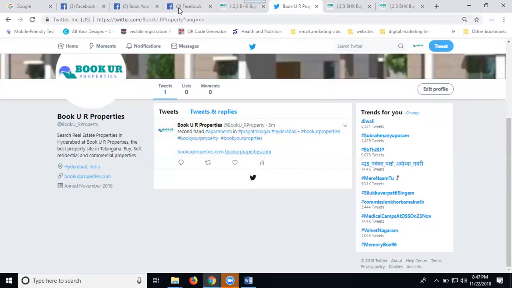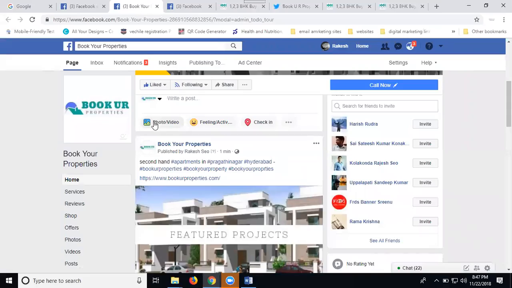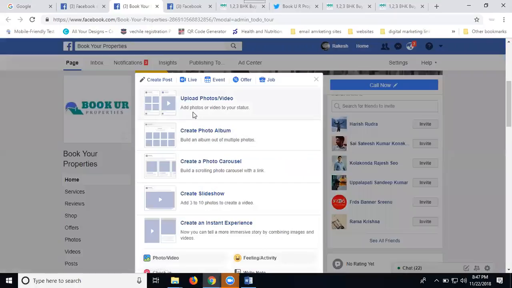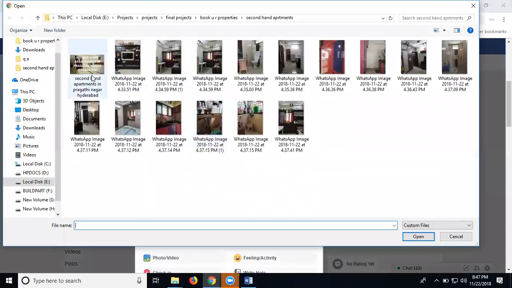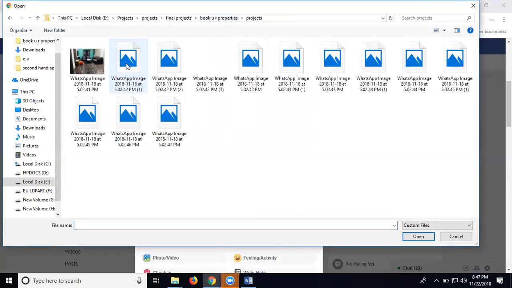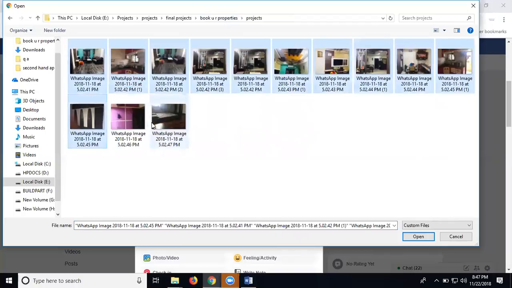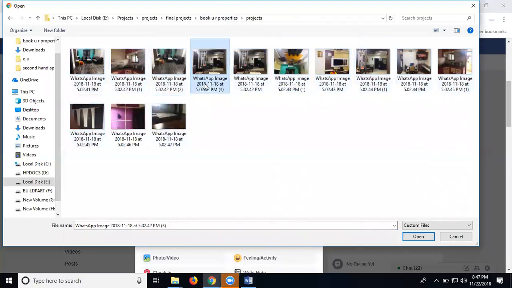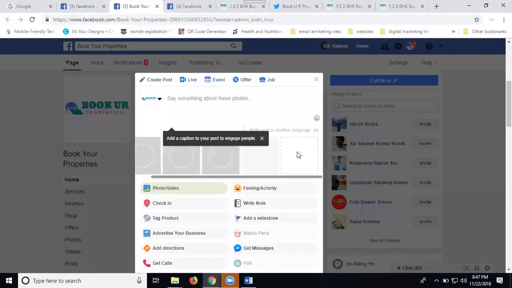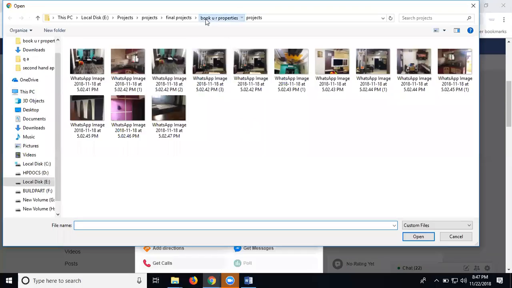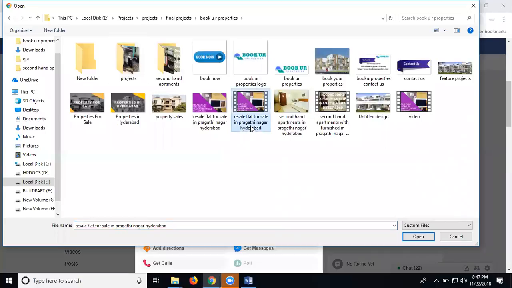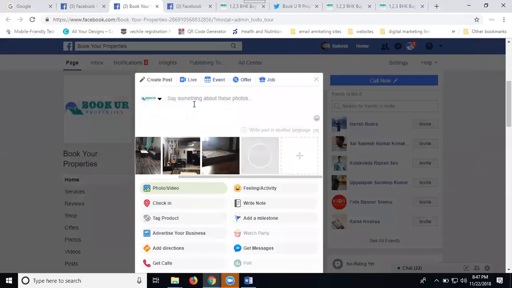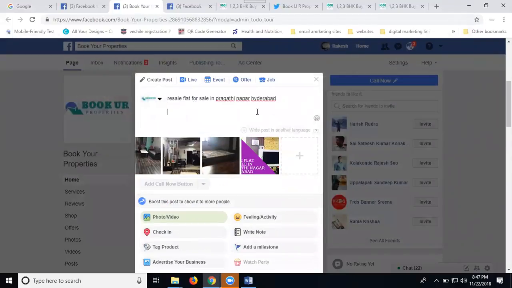When posting, watch carefully. I'm selecting images. Just searching for five images. Select it, post it.